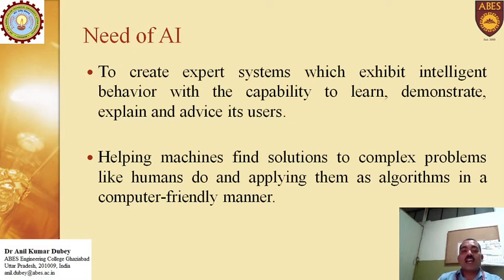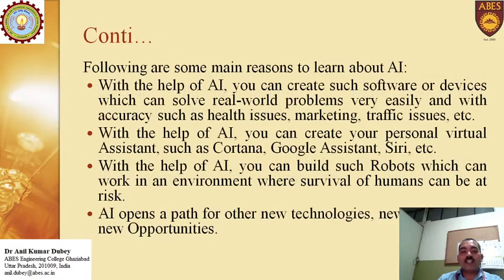The second need is helping machines find solutions to complex problems like humans do, and applying them as an algorithm in a computer friendly manner. Some other needs are there. With the help of AI you can create software or devices which can solve real world problems very easily and with accuracy, such as health issues, marketing, traffic issues, etc. With the help of AI you can create your personal virtual assistant like Cortana, Google Assistant, Siri, etc. Those are the applications available in the society.